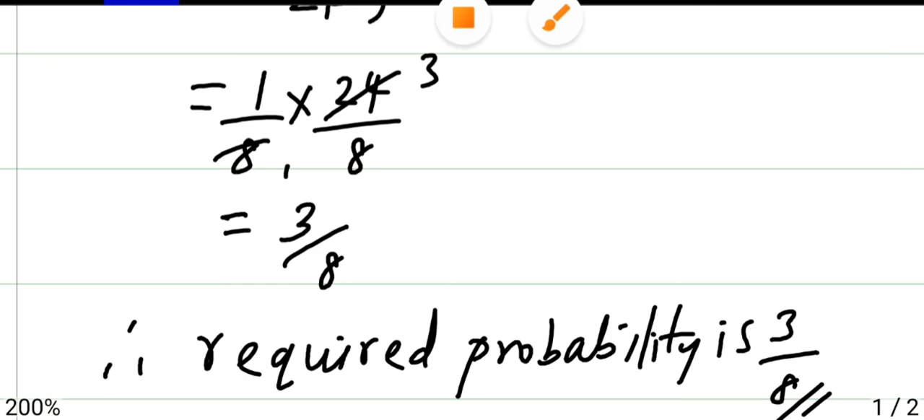And we have just completed with 3 mark questions. We will continue in part 3, 5 mark questions.